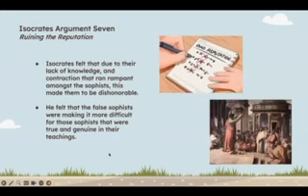The next argument is number 7, which is ruining the reputation. So Socrates felt like due to their lack of knowledge and the contradiction that ran rampant amongst the Sophists, this made them to be dishonorable. And because of their false teachings, their contradiction, charging money up front, he felt like the Sophists were making it more difficult for those Sophists that were actually true and genuine in their teachings.